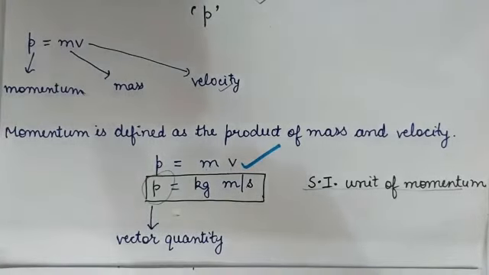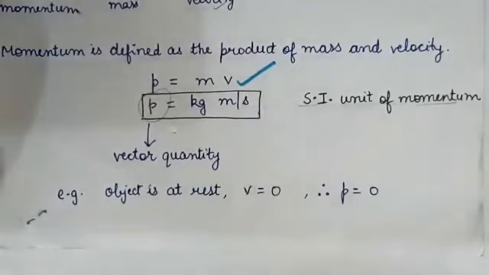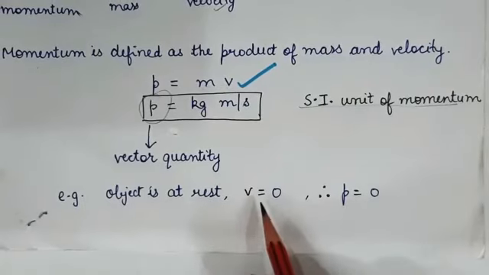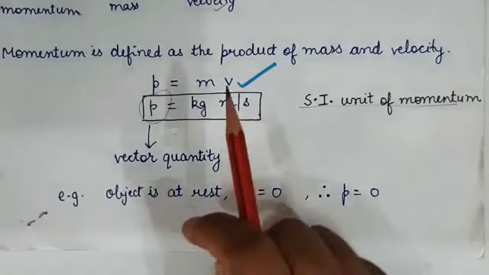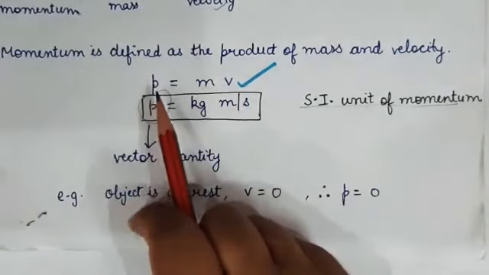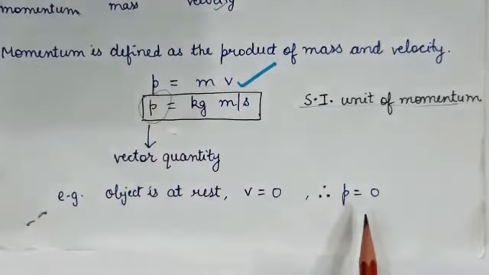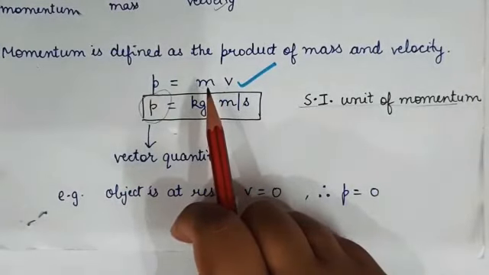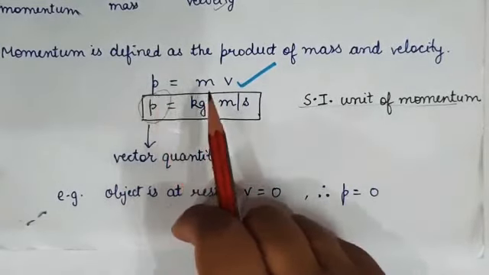Clear, students? Let us consider one example. If the object is at rest, rest means it is not moving, means we can say velocity is 0. So if v is 0, momentum P will also become 0. No doubt, whatever the mass it has, momentum is mass into velocity.